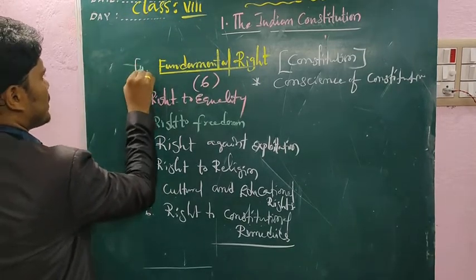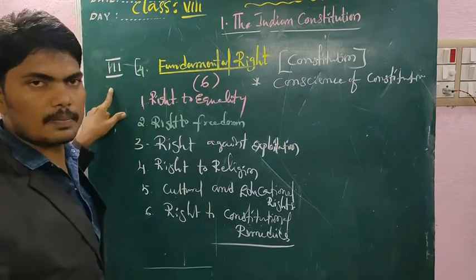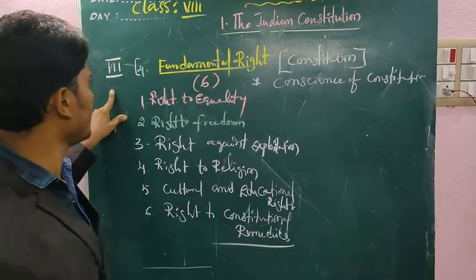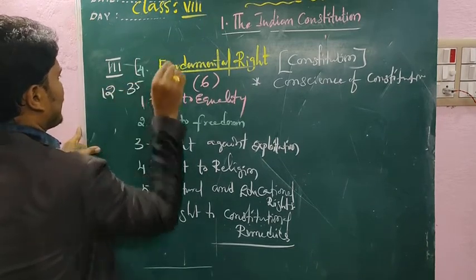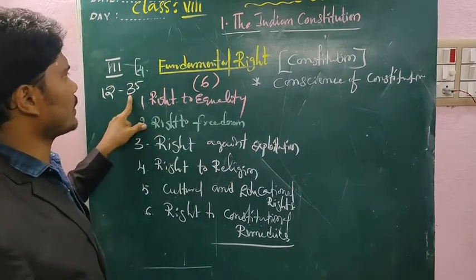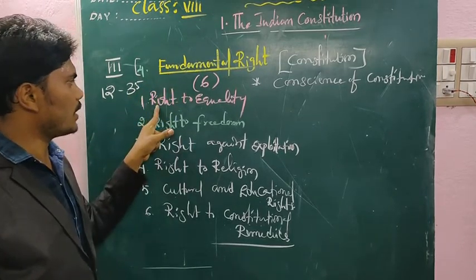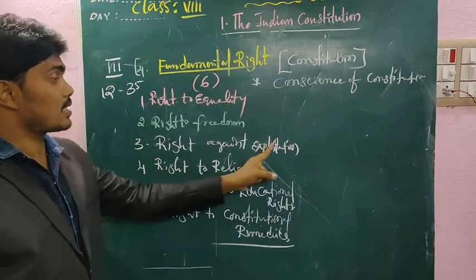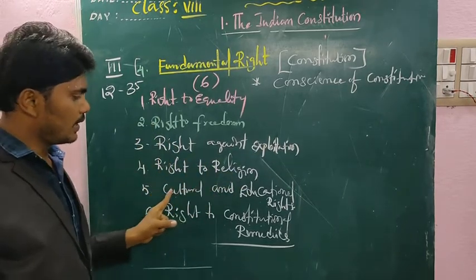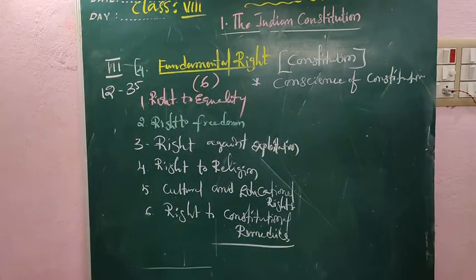The fundamental rights are in Part Three of the Indian Constitution, between Articles 12 to 35. In that: right to equality, right to freedom, right against exploitation, right to religion, cultural and educational rights, and right to constitutional remedies.